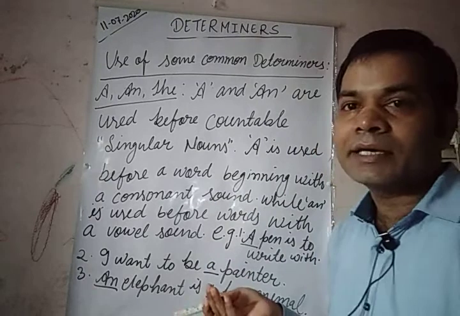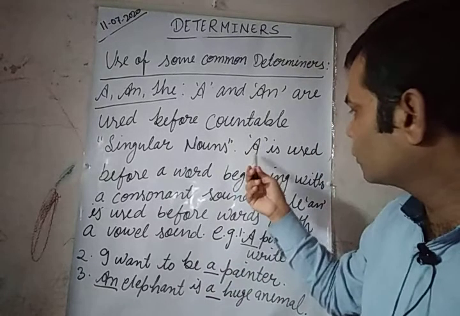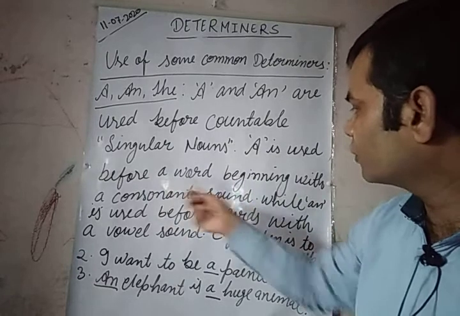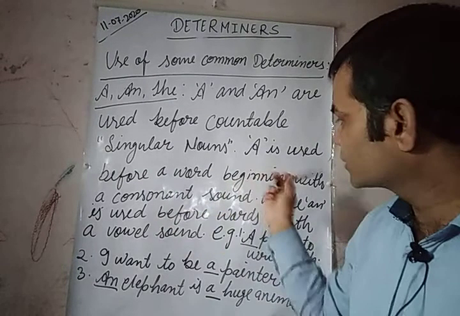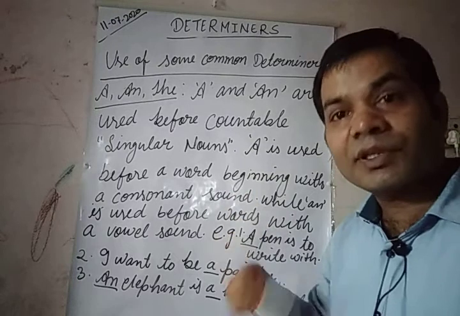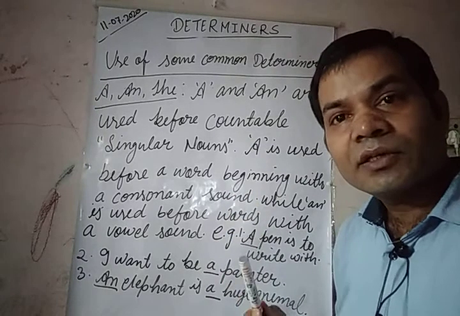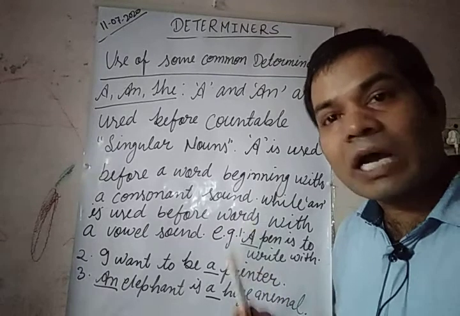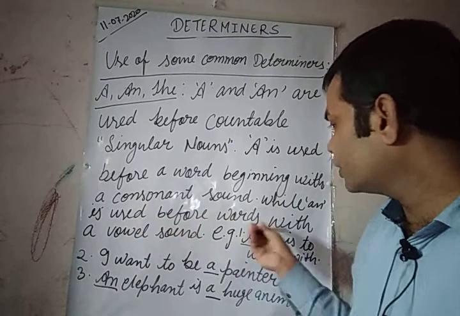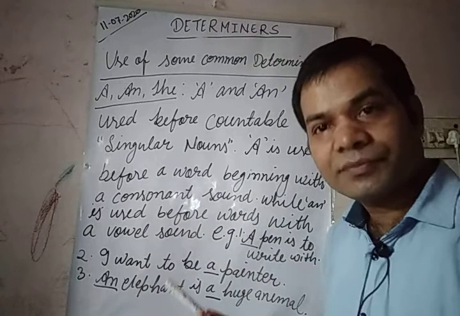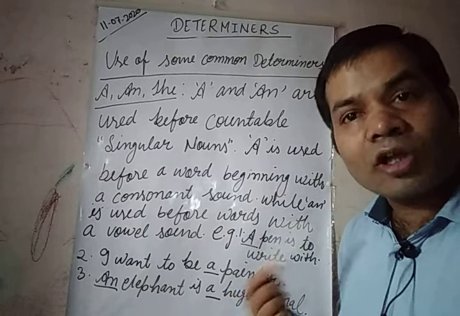As we know, a is used before a word beginning with a consonant sound, not beginning with a consonant, but beginning with a consonant sound, while an is used before words with a vowel sound.